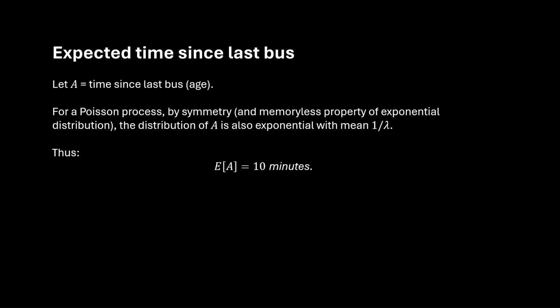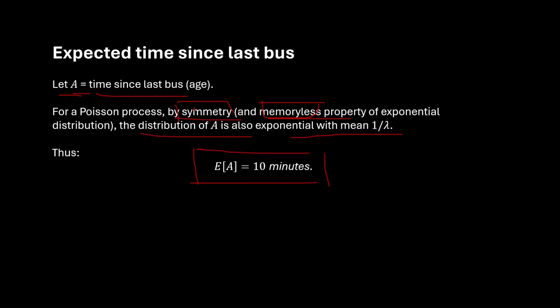The Poisson process has another property called symmetry, in addition to the memorylessness property. Now, if we assume that A is the time since the last bus, then using symmetry and the memorylessness property, we are able to conclude that the distribution of A is also exponential with mean 1 over lambda, which means that the expected value of A is also 10 minutes.